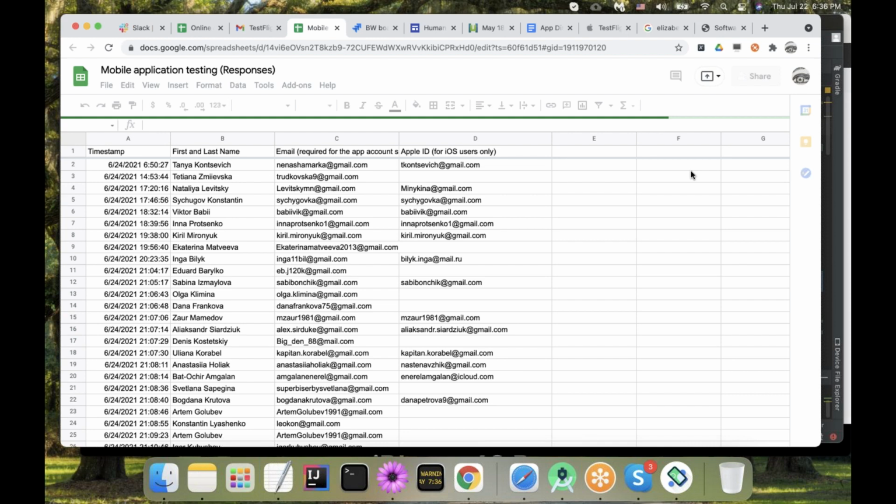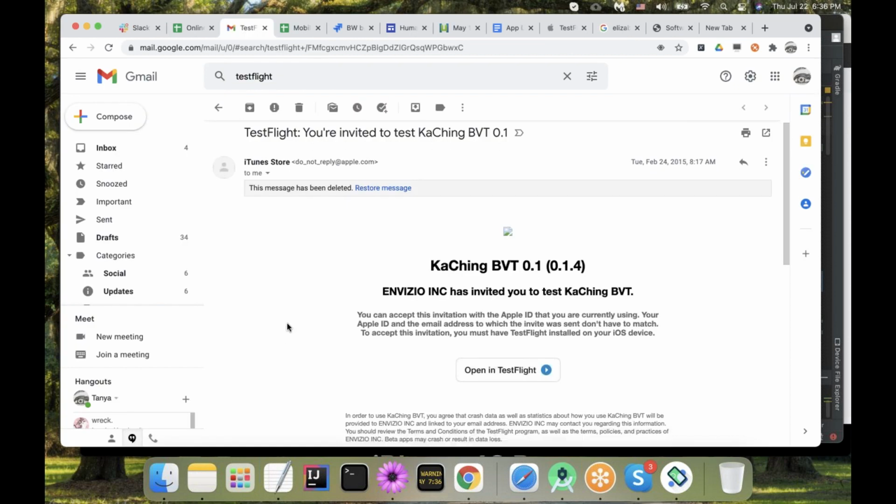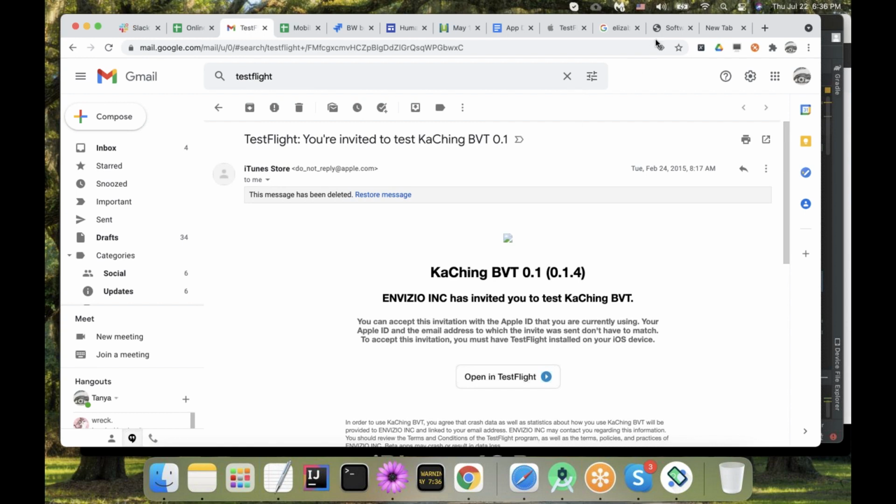So unfortunately, I got logged out from the Gmail, where I have the exact invitation from Looking Bus app, and I'm showing you something very much from the past. But you are going to have the invite that would have TestFlight in the beginning. You are invited to test, but instead of Kaching, we're just looking at a different email because I got locked out from the other mailbox. It's just going to say Looking Bus, something like that.